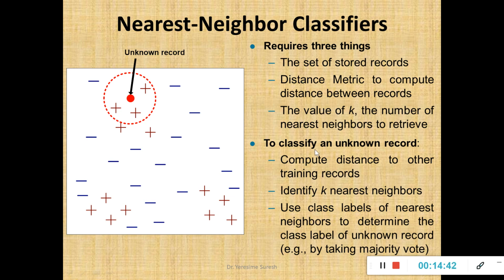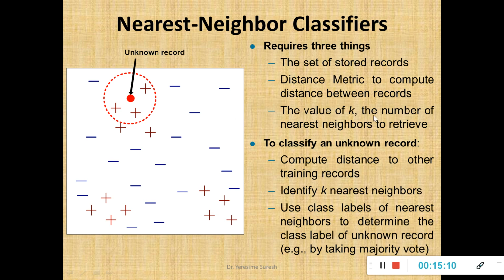Now how is the process scheduled? So first I'll compute the distance, identify the k nearest neighbors and take the majority voting. So I'll compute the distance, and any record having the least distance, I'll start grouping them. Among those groups I'll see the class label. Any class label appearing more than the specified threshold or the frequency value, that I call majority voting, and that will be the class label of the new instance.